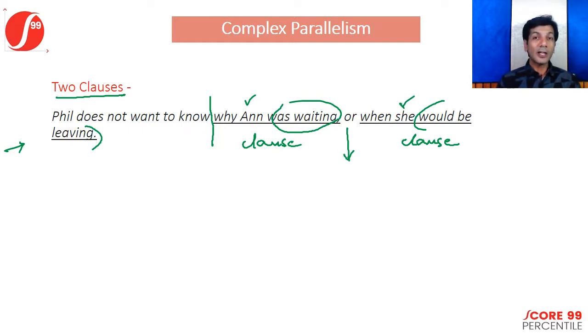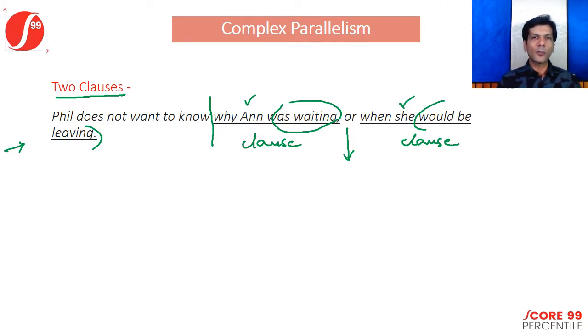So when you're combining clauses, it's not just words or phrases that parallelism applies to. Parallelism applies to clauses also. In fact, most importantly clauses, that's what is usually tested when we talk about complex parallelism. So here, these clauses as per the rule of parallelism must be similar in structure. Now what does that mean here?